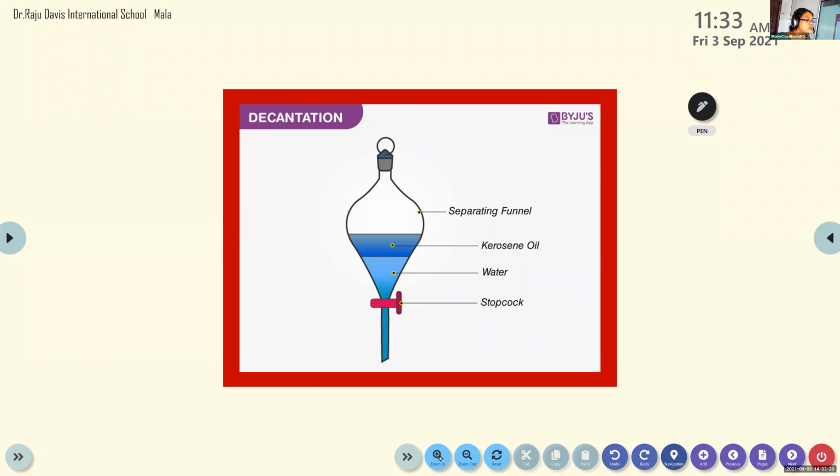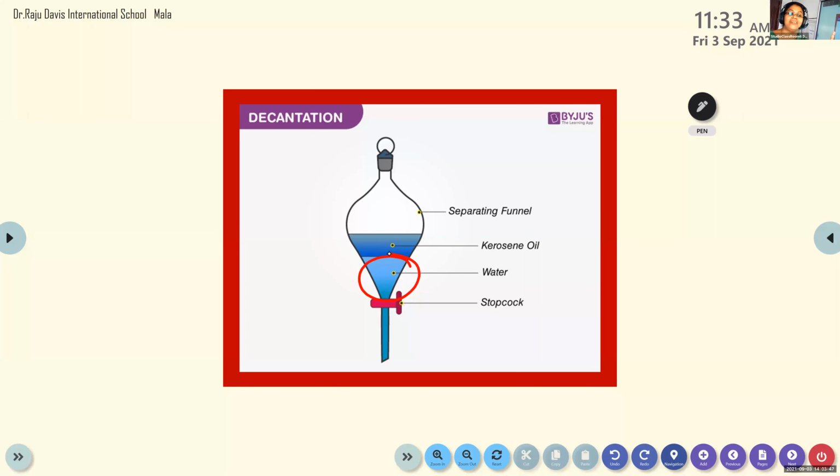Did you get that? So in this process, which can be a sediment? It's not a solid, but still you can say one of the substances is sediment. Can you tell me which substance is sediment in this? Kerosene or water? Kerosene oil. No. Water? Water. Because who is at the top? Who is at the bottom?